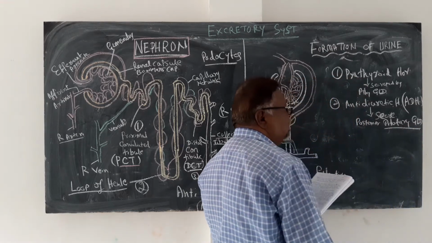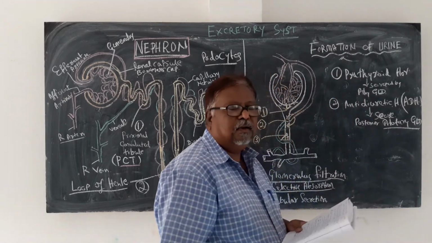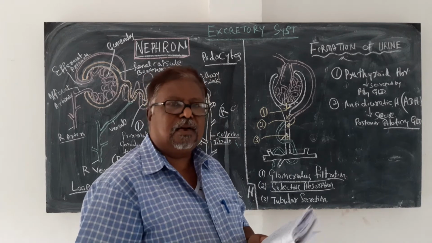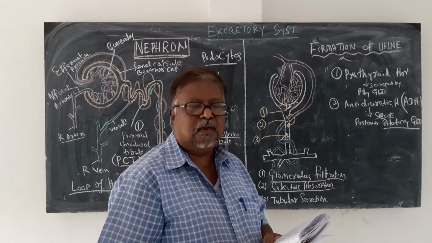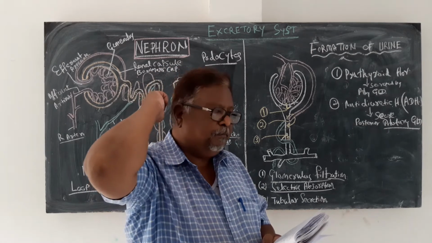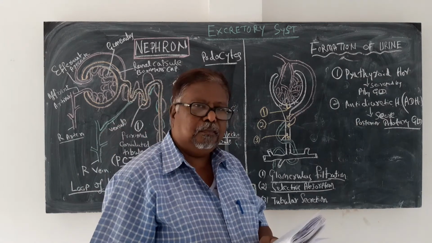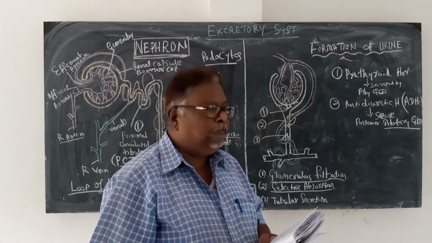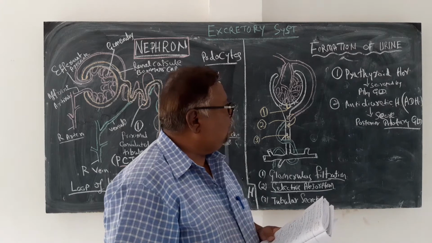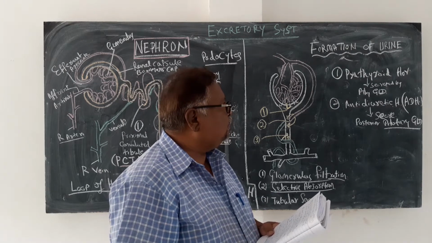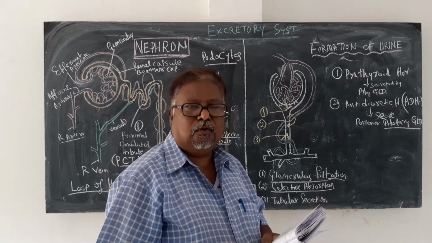The glands are called endocrine glands. When I take up the endocrine glands, I will explain these things. The pituitary gland is present in the skull. From there, the posterior portion of the pituitary gland produces antidiuretic hormone,